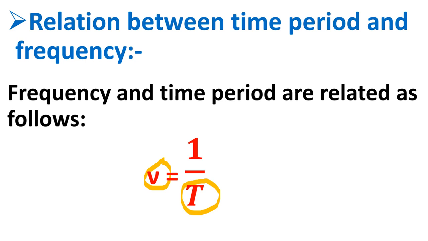So this is the relationship between time period and frequency. Now if you are given time period, you can calculate frequency easily. And if you are given frequency, you can calculate time period by applying this formula. So you can note down this formula. This is a very important formula.